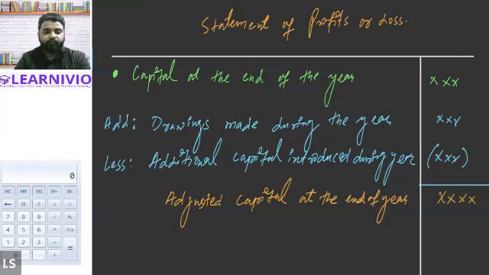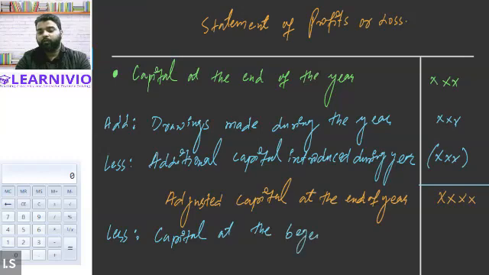Now from this value, we will subtract the opening capital, that means capital at the beginning of the year.